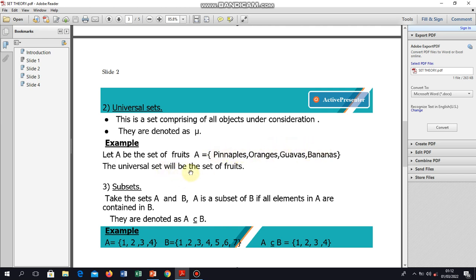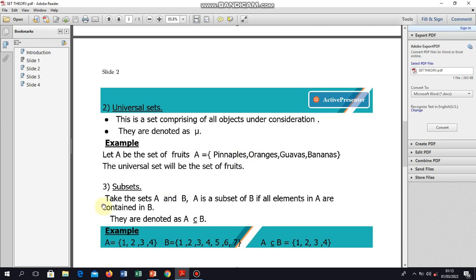But when we talk of the universal set, it is the set of all the fruits. Here we're just having a sample of them. So we say the universal set is a set comprising all objects under consideration. For example, in your class we've got students, and let's say the whole class is doing mathematics, a class of 20. If we sample the girls, let's say girls are 5, we say these girls are doing mathematics, yes. But when you talk of the whole class, that is what we refer to as the universal set.